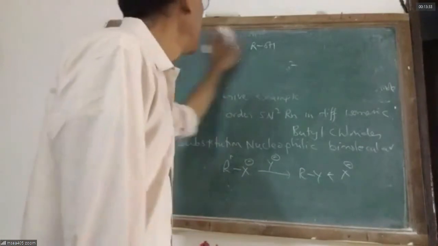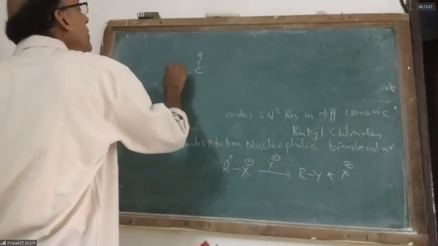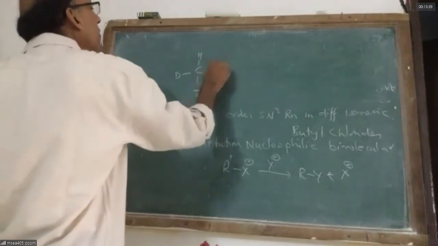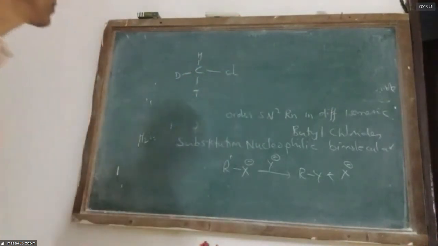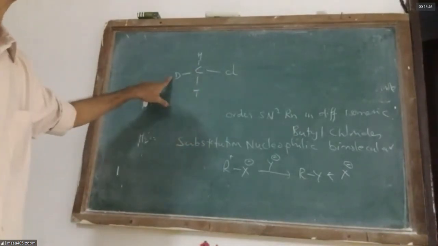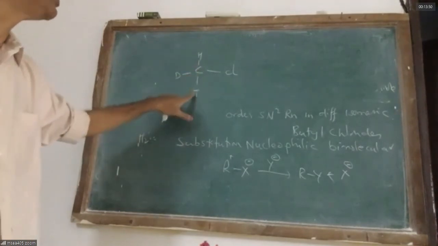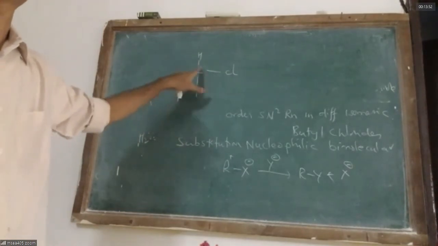Now, give an example. Can you name this compound, sir? It is simply methyl chloride, where one hydrogen is replaced by heavy hydrogen called deuterium. The other hydrogen is replaced by tritium, and there is a Cl.